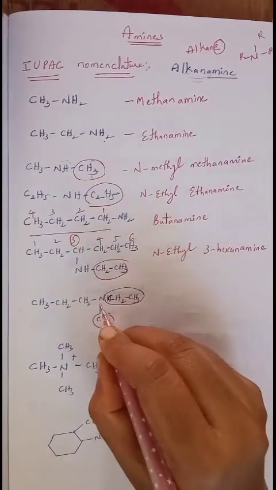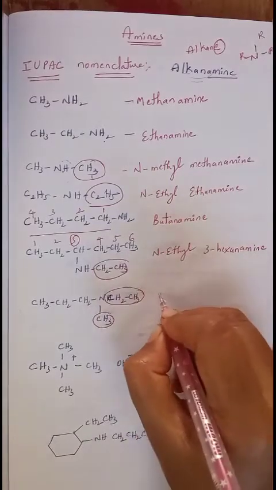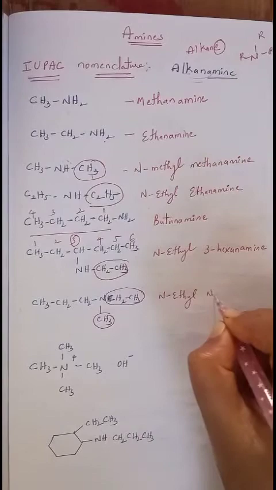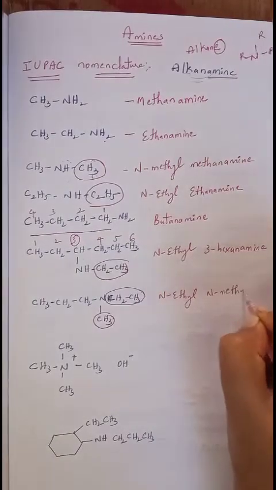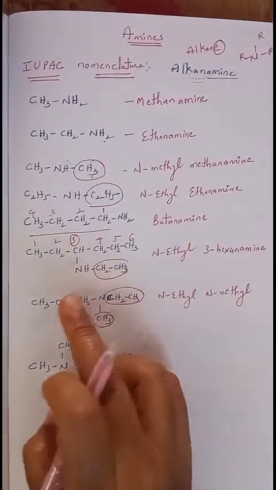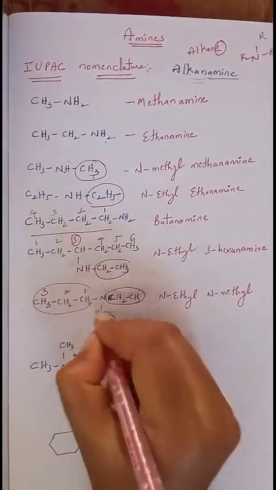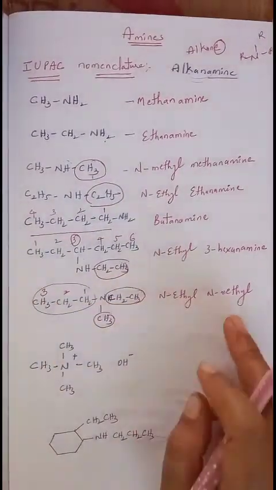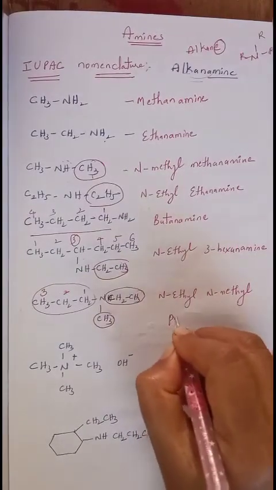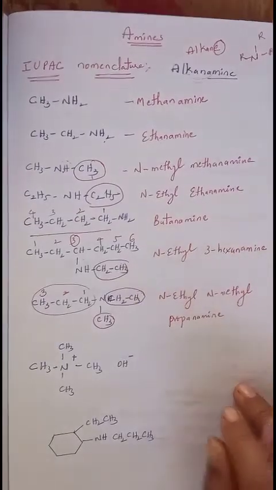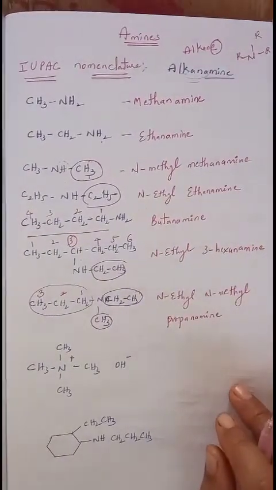Now ethyl and methyl both are attached to nitrogen, so we will write N-ethyl, N-methyl. Now these two are attached to 1, 2, 3. This is the first carbon, second carbon, third carbon. This is called propane amine. N-ethyl, N-methyl, propanamine. Okay, like that we will write the IUPAC name.